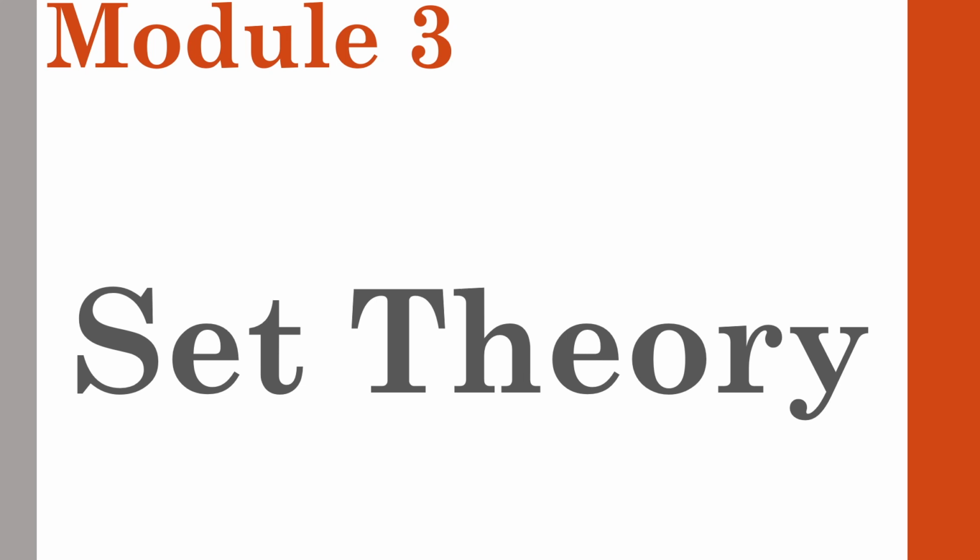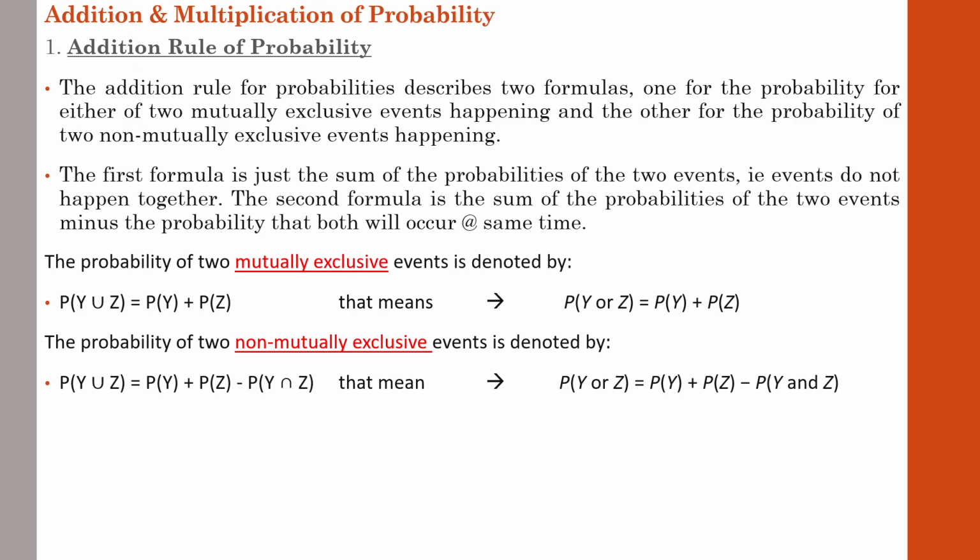Previously we have discussed the concept of addition rule of probability. Let us discuss in detail the rules with regard to probability. Previously we discussed the two situations of the equation with regard to probability in case of mutually exclusive events as well as non-mutually exclusive events. Let us discuss an example.